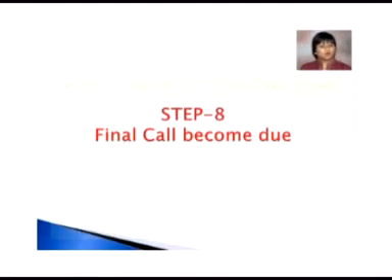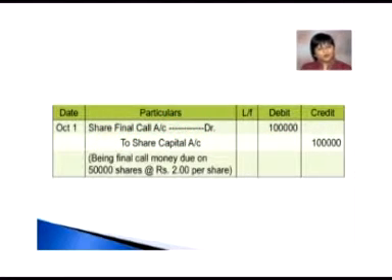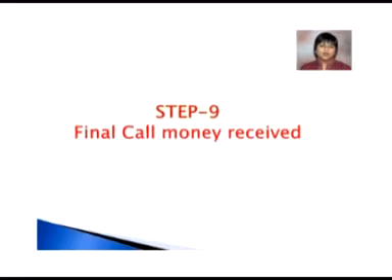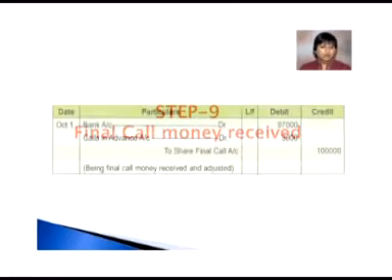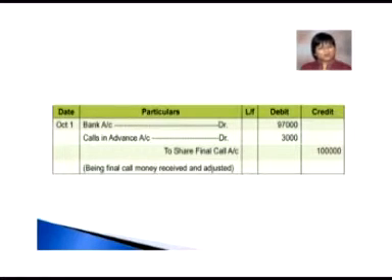after it becomes due. When the final call becomes due, the entry which we are going to pass on October 1 will be share final call account debit rupees 1 lakh to share capital account rupees 1 lakh. Now see what happens when we receive the final call from the shareholders. Remember our working notes. It stated that rupees 3,000 were adjusted from share application account towards share second and final